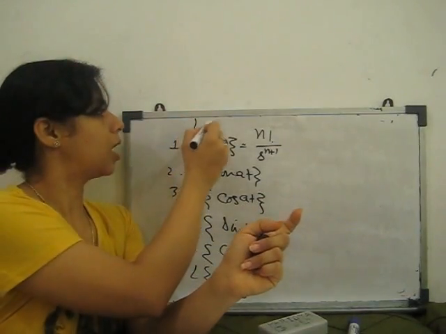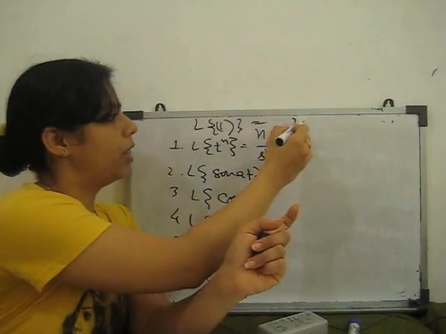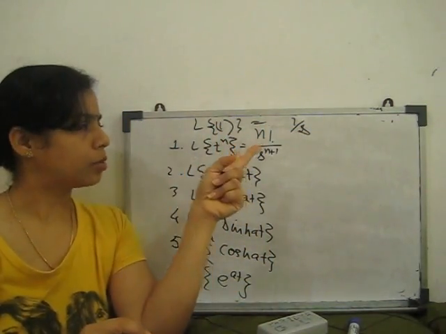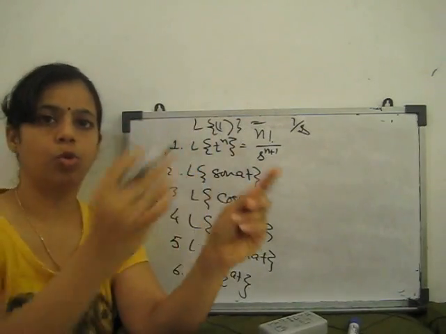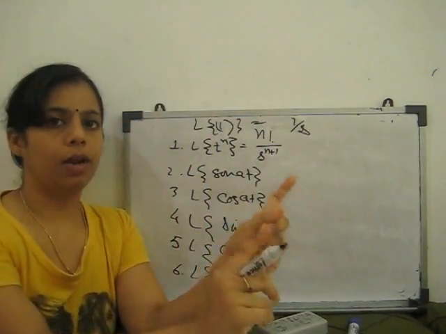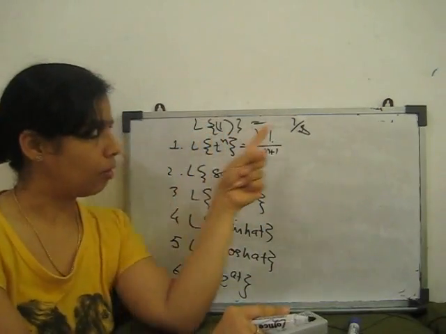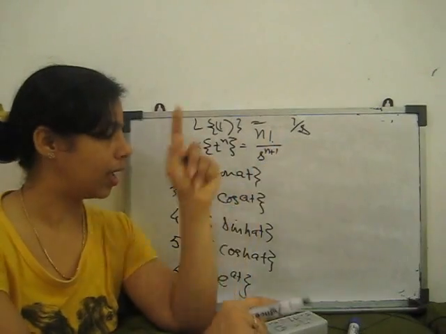So Laplace transform of 1 is 1 by s. You should always remember Laplace transform of constant 1. If it is 2, 3, 4, the constant comes outside, taking 1. If 4 into 1, 4 times Laplace transform of 1 is 1 by s. So Laplace transform of 4 is 4 by s.